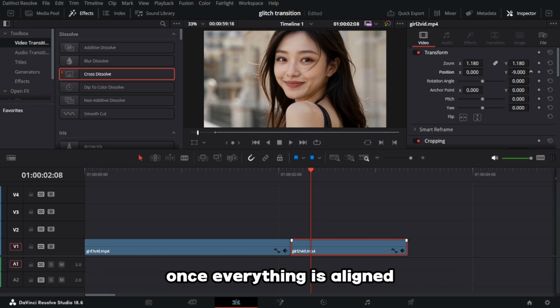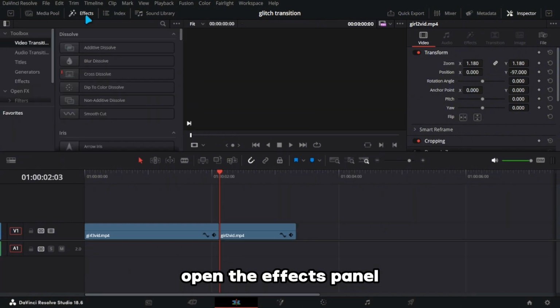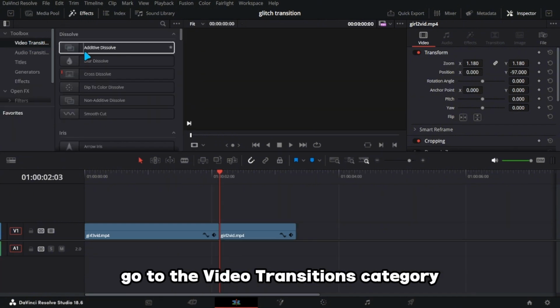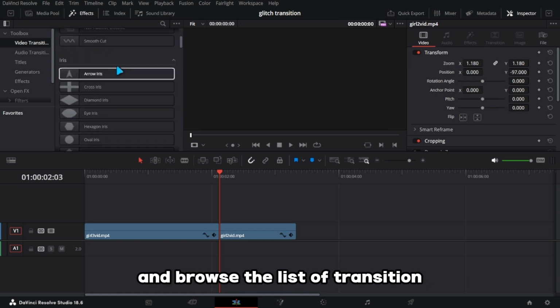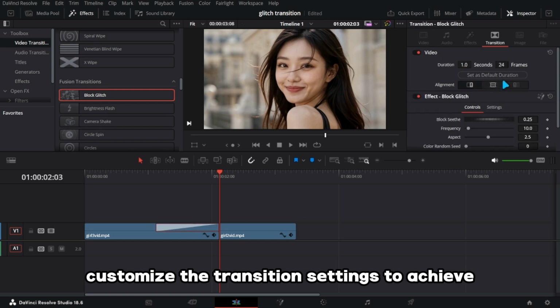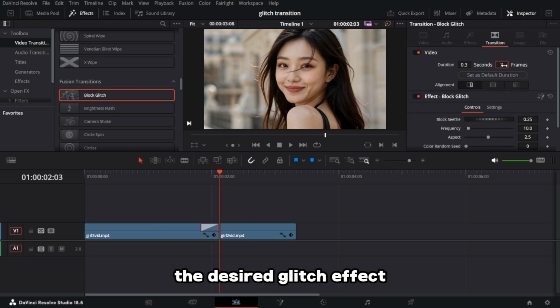Once everything is aligned, open the Effects panel to access the available transition options. Go to the Video Transitions category and browse the list of transitions. After placing the transition, customize the transition settings to achieve the desired glitch effect.